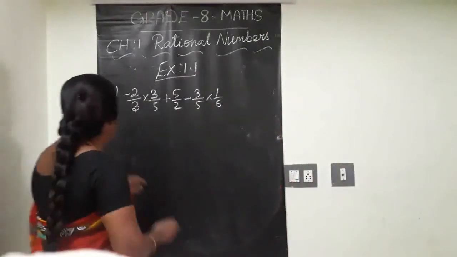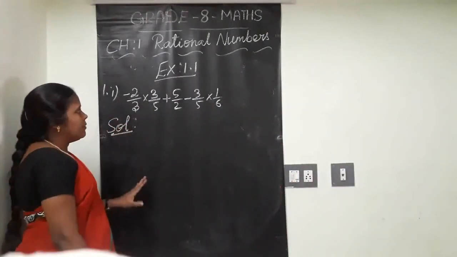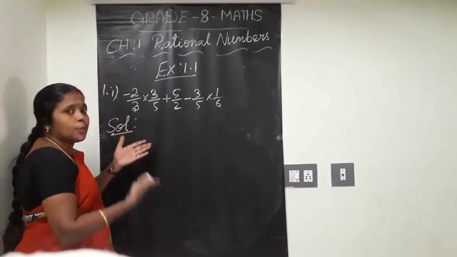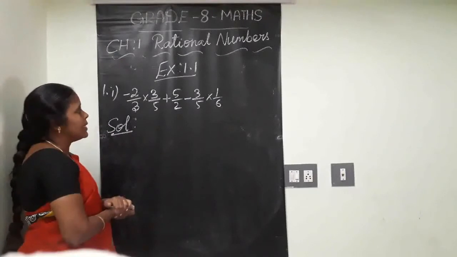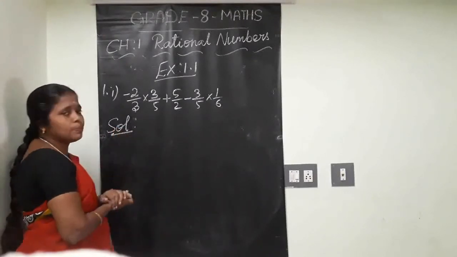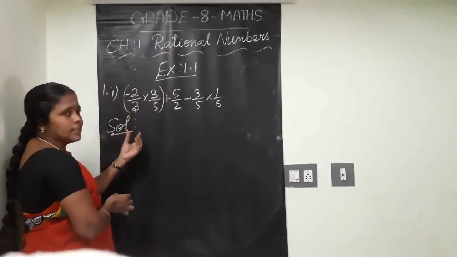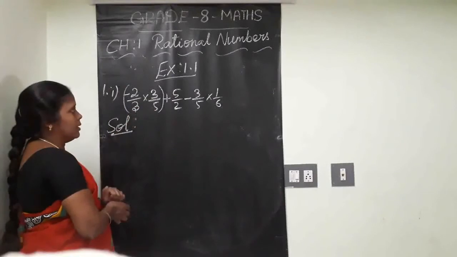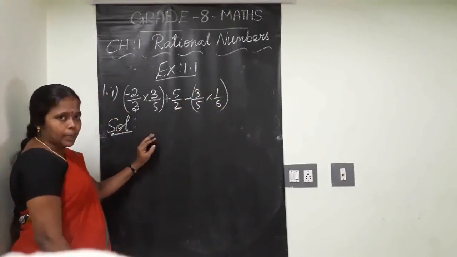Keeping it in this position, we can't identify which property is suitable. Yes or no? So what I'm going to do here, for my convenience, is alternate these parts. Actually, this is one part: this into this, a multiplication part. Here also one more multiplication part is coming.